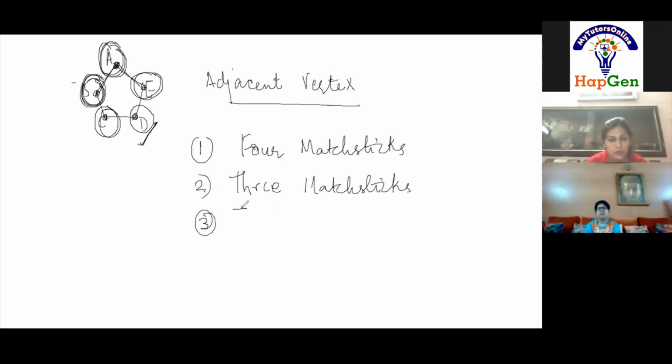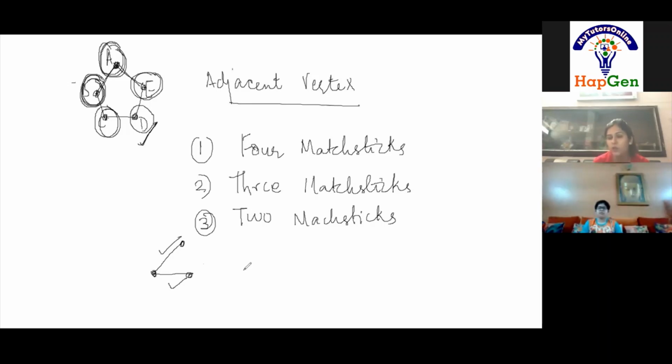And using 2 matchsticks? No, we cannot make. Why? Ma'am, because if we arrange it, either it will be parallel lines or it will be a single line segment. I have taken this matchstick. This is a matchstick. This is another matchstick. I tried to form a vertex over here, but another vertex could not be formed.